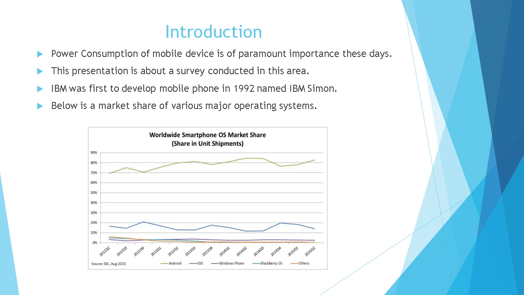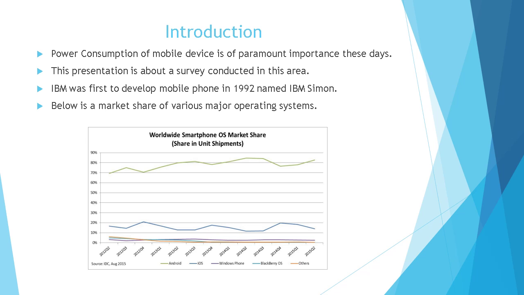Introducing this area, looking back at the history, the first mobile phone was developed by IBM in the year 1992, named as IBM Simon. After that, in the year 2007, Apple launched its first operating system named iOS. Followed by it, in the year 2008, Android was launched. It was a time when new smartphones started coming into the market and the era of smartphones started.